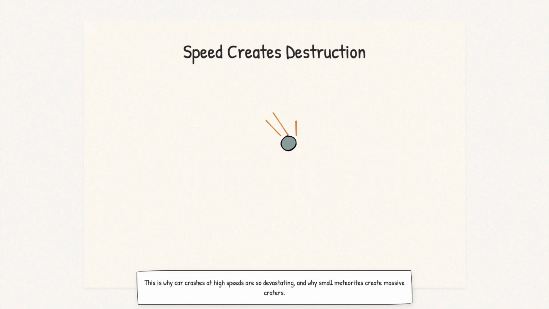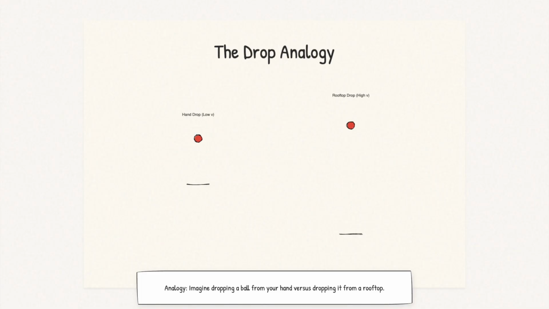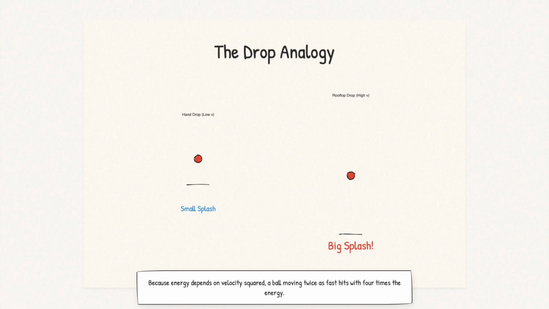This is why car crashes at high speeds are so devastating, and why even small meteorites can create massive craters. The energy increases much faster than the speed. Imagine dropping a ball from your hand versus dropping it from a rooftop. The rooftop ball isn't just falling from higher up, it's moving much faster when it hits. Because energy depends on velocity squared, a ball moving twice as fast hits with 4 times the energy. That's why it makes such a bigger impact even though it's the same ball.